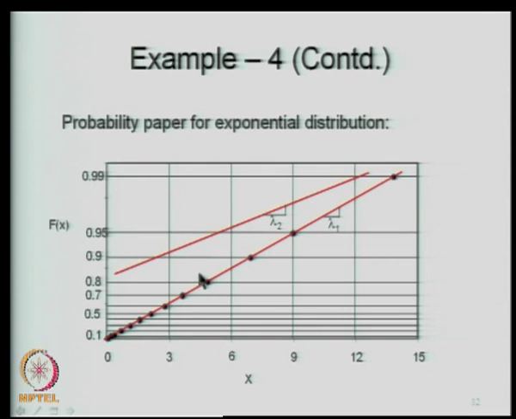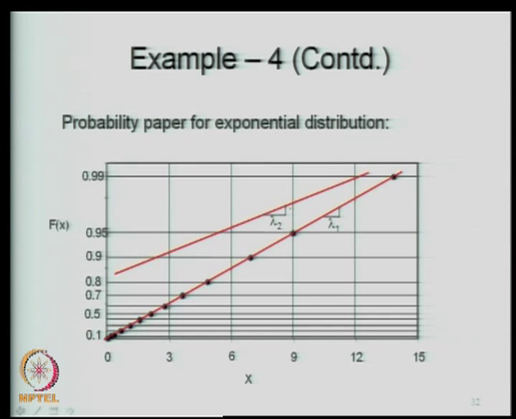The slope of that particular straight line will give you the lambda value. Exponential distribution has only one parameter, namely lambda. So, the slope of the straight line that you obtain by plotting f of x versus x on the exponential probability paper will give you the parameter value. Like I showed earlier, if you have two different exponential distributions, they may plot like this. So, the slope of this line, this has to be lambda 1 here and lambda 2, this is the slope actually.